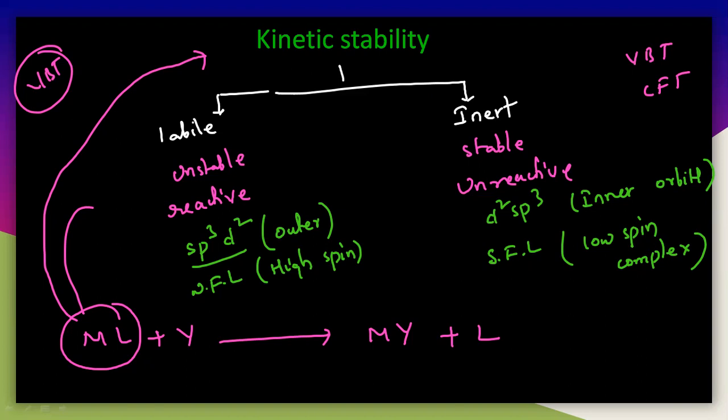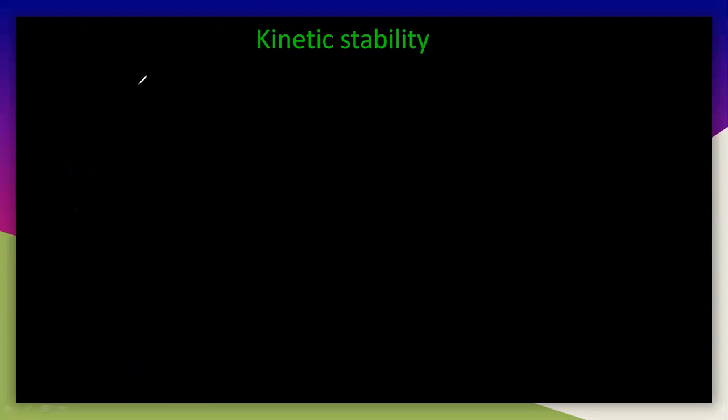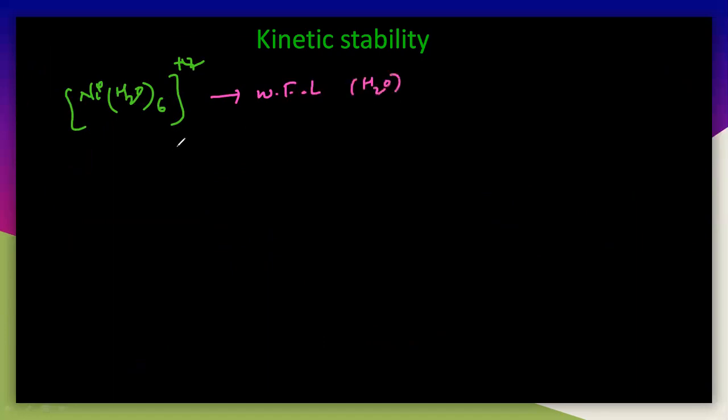Let us take some example so you can easily understand that. Let us remove all this. I will tell one simple example, that is [Ni(H2O)6]2+. You can see it is a weak field ligand, because water is a weak field ligand.